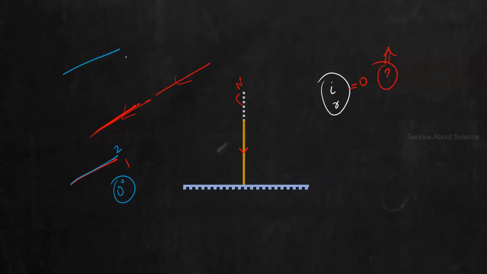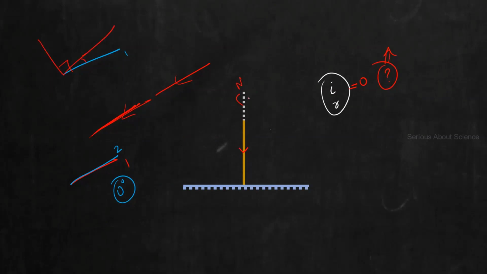For there to be an angle, suppose this is one line, the second line I should at least draw with a difference from the first. Then only there is scope for an angle formation, right? And this angle can vary. If I draw like this, angle will be 90. If I draw like this, it will be a very acute angle.